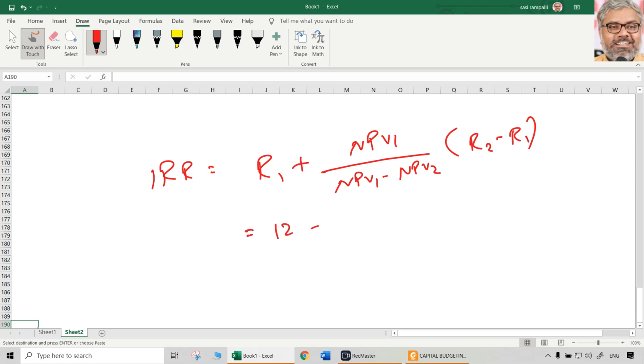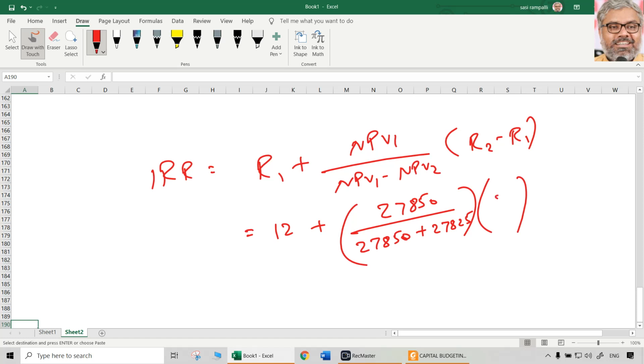R1 we took as 12%, that is NPV1, 27,850 positive, divided by again NPV1 27,850 positive. Be careful here, minus of minus, NPV2 was negative, so minus of minus will become plus 27,825, multiplied with R2 minus R1, 14 minus 12, that is 2.